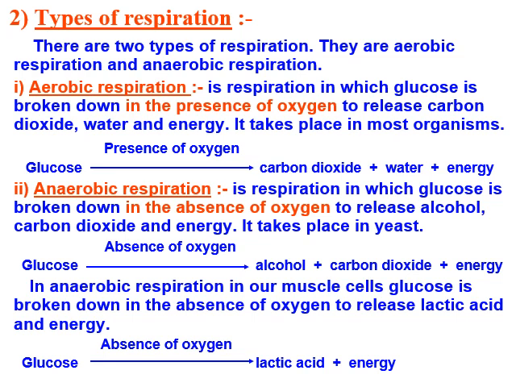In anaerobic respiration in our muscle cells, glucose is broken down in the absence of oxygen to release lactic acid and energy. So glucose in the absence of oxygen produces lactic acid plus energy in animal cells or in muscle cells.